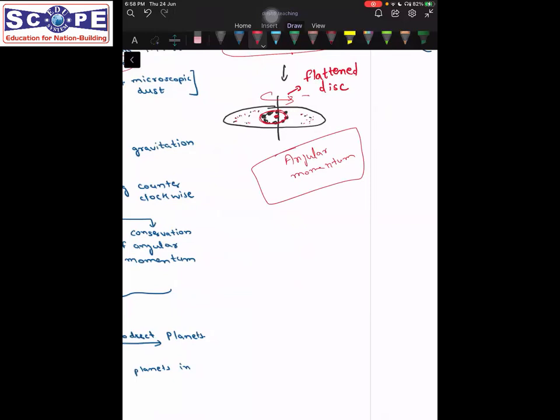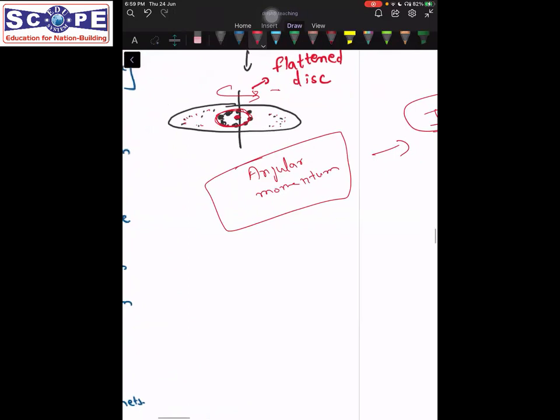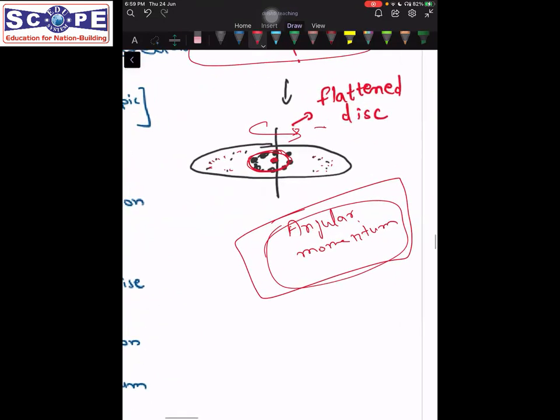Okay, what is angular momentum? It is moment of inertia times omega, that is the rotational velocity. But for our understanding, what we need to understand is that this particular quantity is conserved in a closed system. If no external torque is being applied, this angular momentum is conserved in a process. So since this rotating nebula was in the form of a flattened disk, you can imagine, if it was rotating and most of the mass got concentrated near the center, then the mass that was away started rotating at an even faster speed.